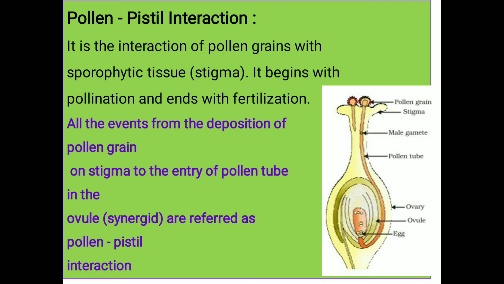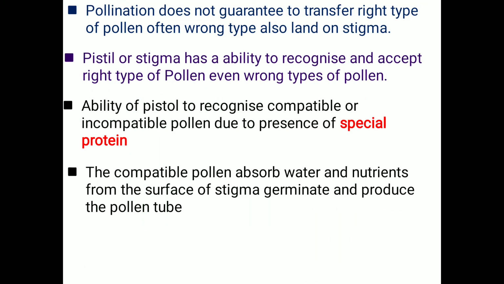When the pollen tube enters inside the ovule, there are two synergids present. In either one of the synergids, the pollen tube absorbs water, swells and bursts, releasing the contents, and the two male gametes enter within the embryo sac and the further process of fertilization takes place. These two important events are related to the pollen pistil interaction, and it plays a very important role in sexual reproduction